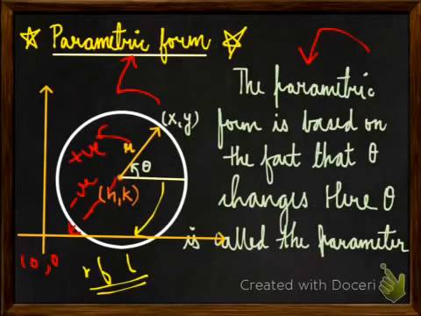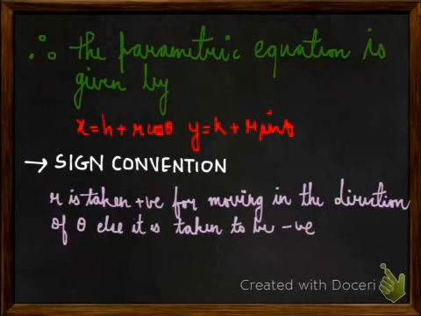So for this to be positive, the angle that needs to be taken here should be this whole angle here. Or the other way around, we can take this angle here, which we can take positive, and which can later be made negative. So these were the main equations involved in a circle. In my next lecture, I will tell you more advanced concepts of circles, which include tangents, normals, and the more general form of the circle equation.